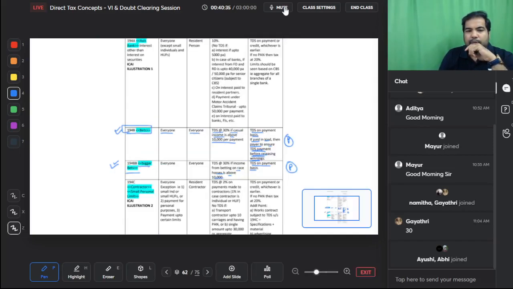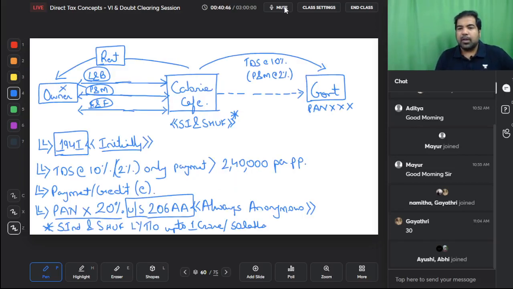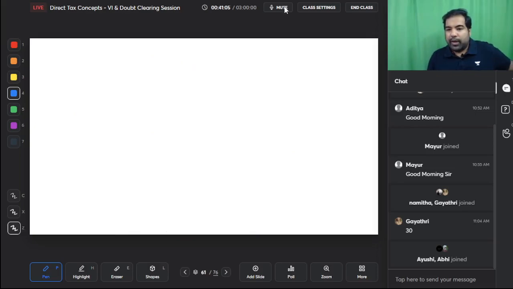So 194B done, BB done, 192 done and 192A done. These are the things that are done. I've just put a tick mark so that we are well versed with what has already been done. Guys, once we finish the TDS chapter, we'll go back to back doing lots of sums, so don't worry about it. Right now is your time to just keep absorbing whatever you can from these examples and learn the shortcuts by heart with me. Alright. Now, this was initially when you rented it out.